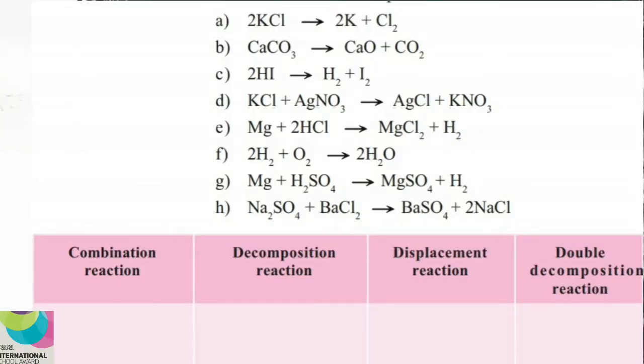See, look at the first reaction. 2KCl gives 2K plus Cl2. Here, one reactant breaks up into two products. So it is a decomposition reaction. Place it in the particular box. CaCO3 gives CaO plus CO2. This is also a decomposition reaction.